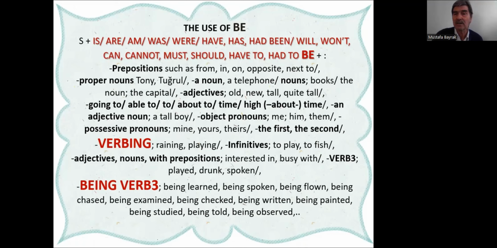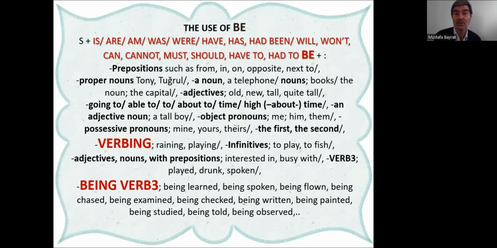Okay, a noun, a telephone. This is a telephone. That was a telephone. Books, they were books. Okay, capital. Yes, Ankara is the capital. London is the capital. Adjectives: he is old, they are new, etc. So do you recognize the importance of to be?